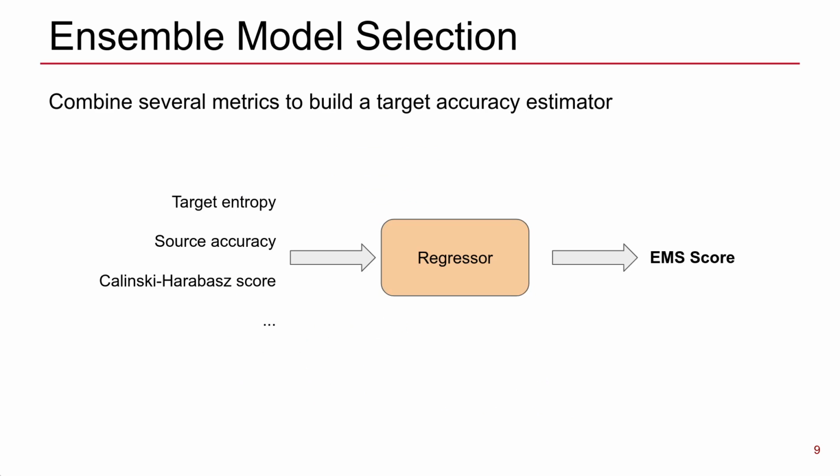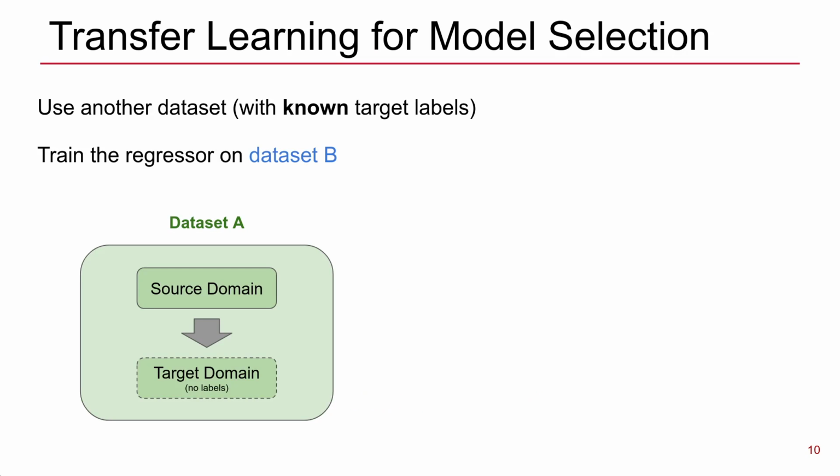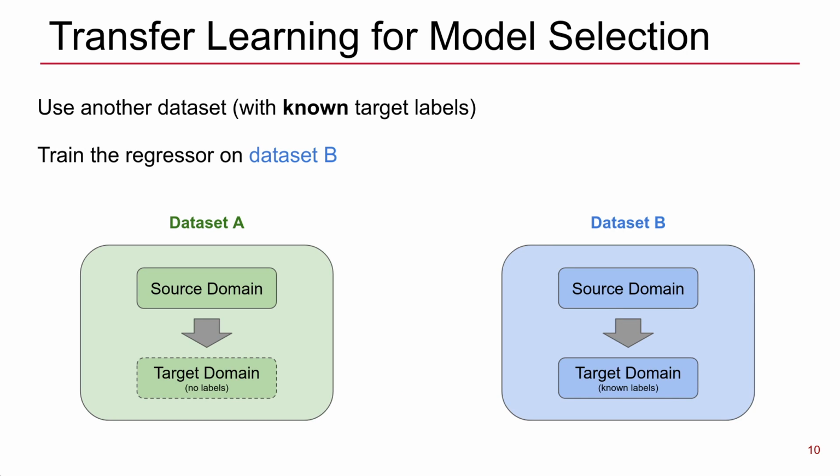We propose an ensemble model selection method, EMS. We use a linear regression model to predict a value that will act as a target accuracy proxy. Since we don't have target labels, we cannot fit this regressor using target accuracy as ground truth. For this reason, we propose using another dataset for which we do have target labels. We can fit the EMS estimator on this auxiliary dataset and then transfer it to our dataset of interest.